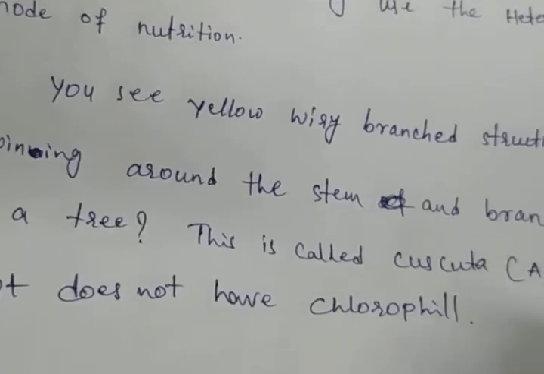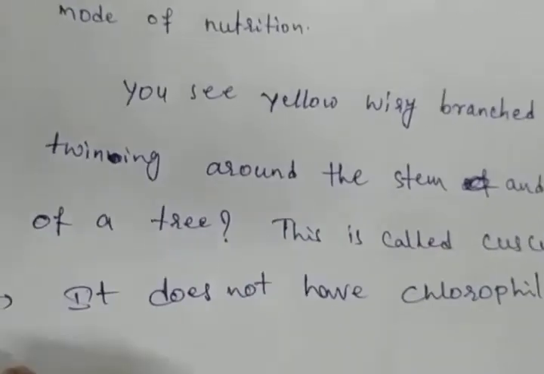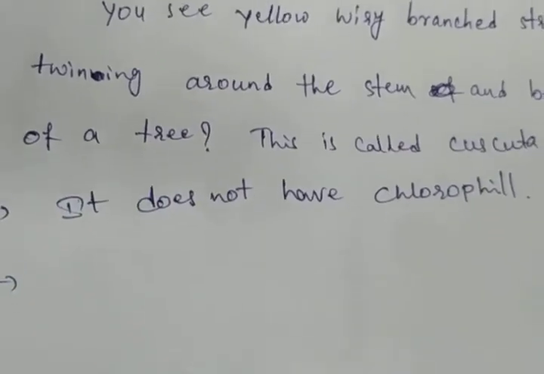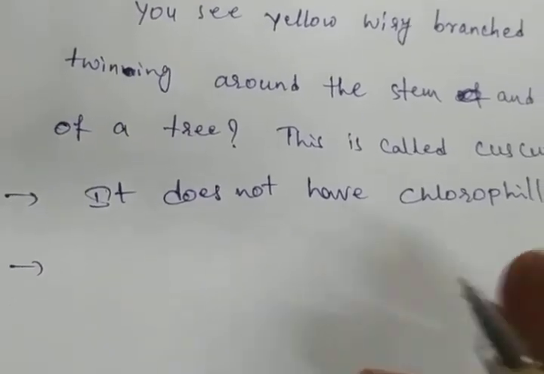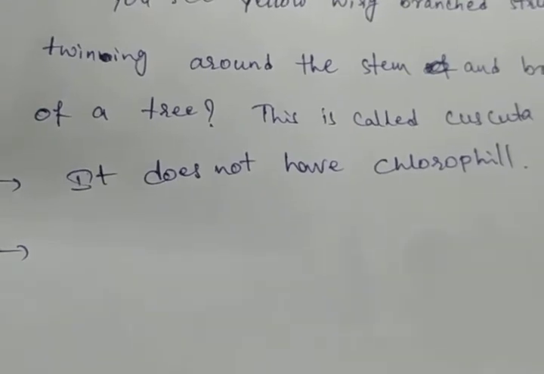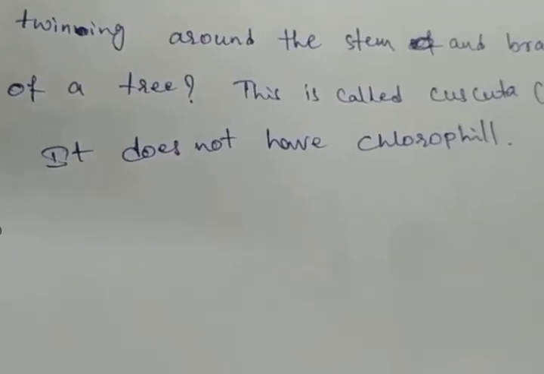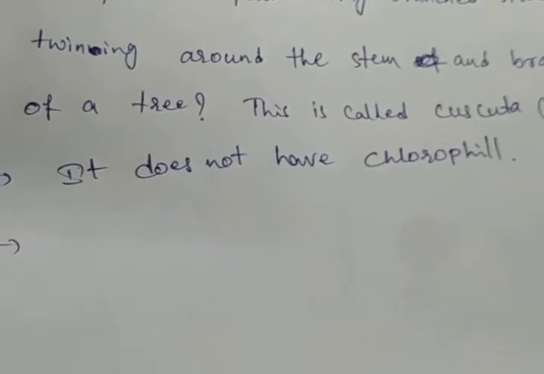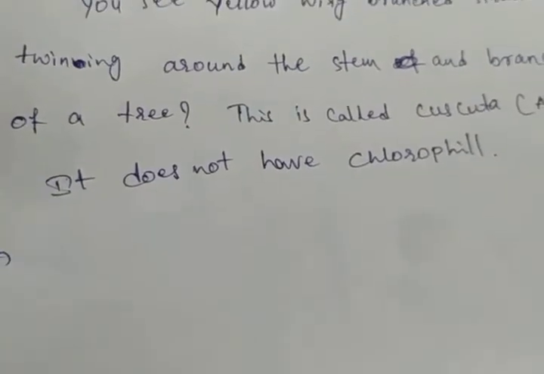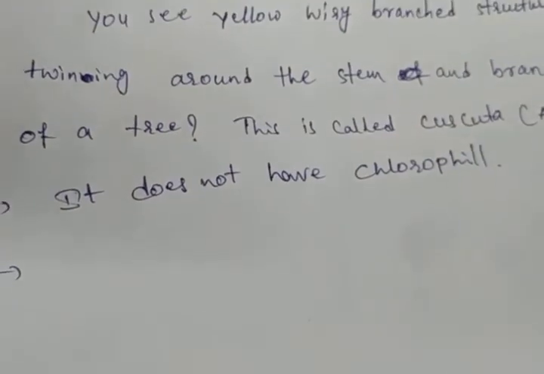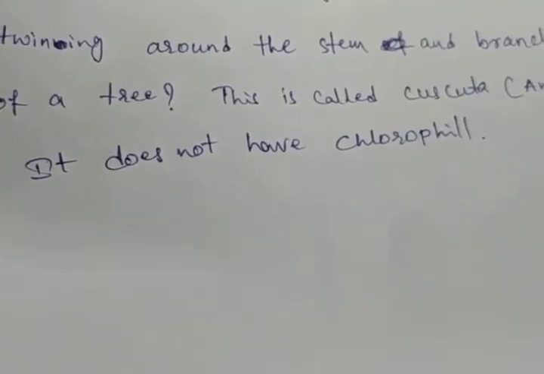Then how will it take the food? It takes ready-made food from the plant on which it is climbing. Outside also, generally you can see some of the plants climbing on other trees. Some of the plants are wiry, like wire, twining around the stem and branches of a tree. So generally, a yellow wiry branched structure twining around the stem and branches of a tree.